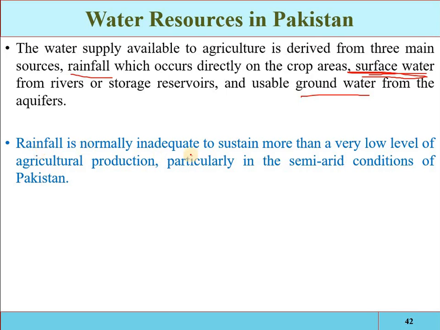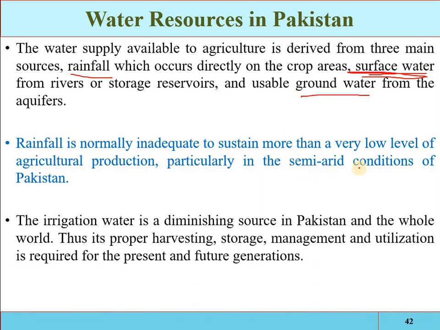So we can say that rainfall is inadequate for agricultural production, because Pakistan is mostly in semi-arid conditions where the rainfall is insufficient.